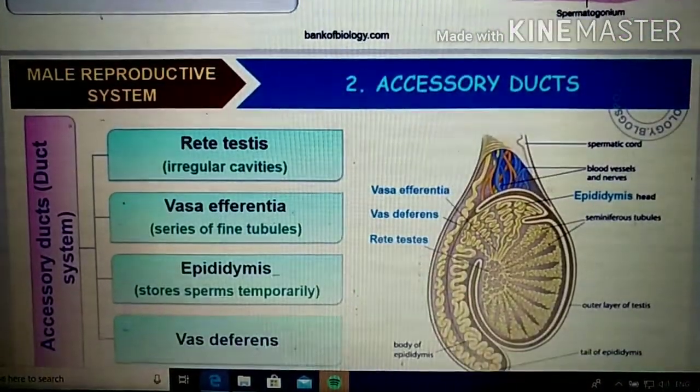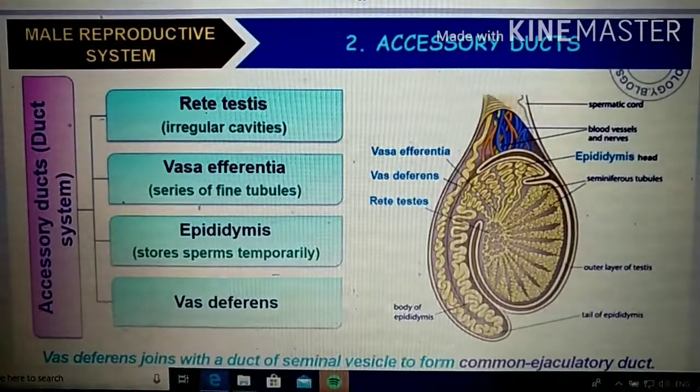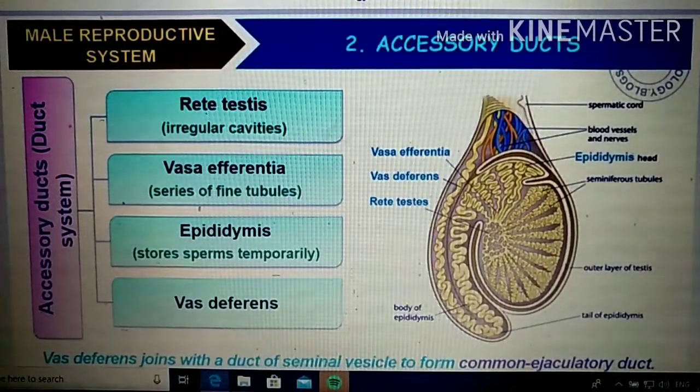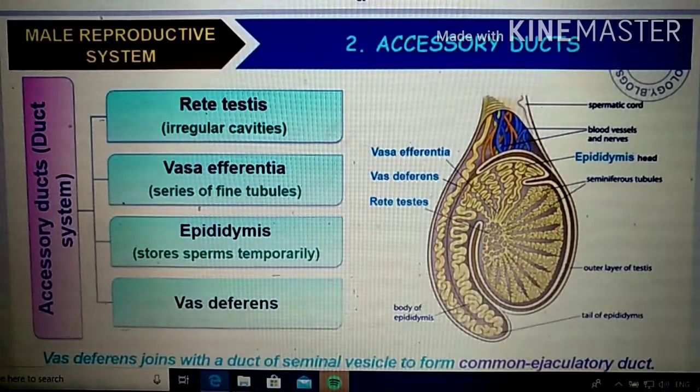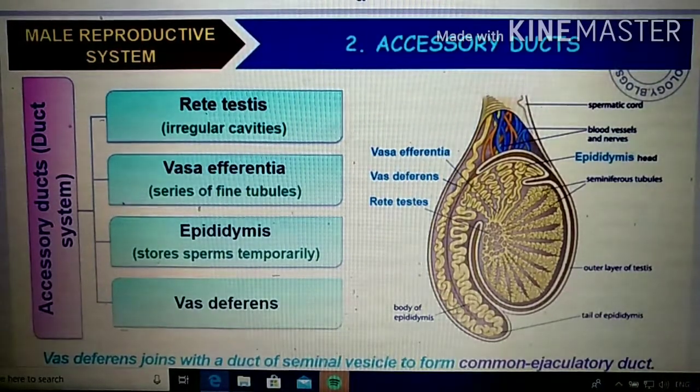Now we have finished the primary sex organ, right? Now we are going to discuss what the accessory ducts are, which are supporting this. Inside the spermatogonia, the sperm production takes place. The sperm has to come out, and it has to reach the penis region. Then only the copulation will take place. That must be transferred into the female genitalia. Then only the fertilization will further take place. So how is the transfer occurring, right?